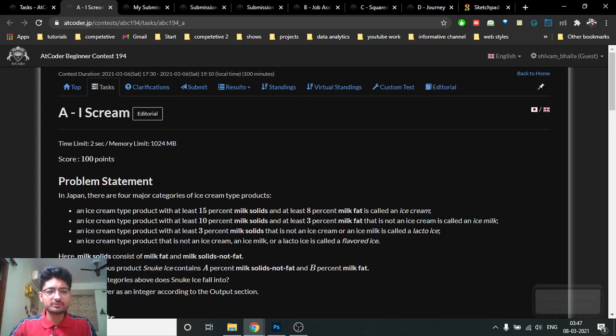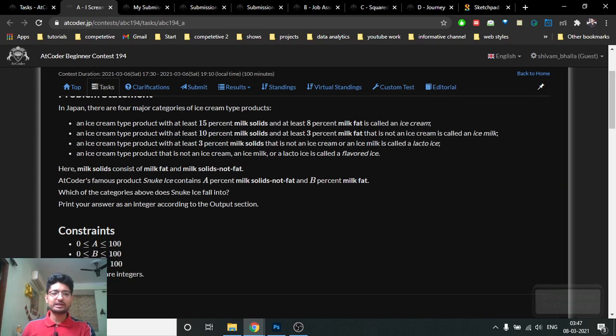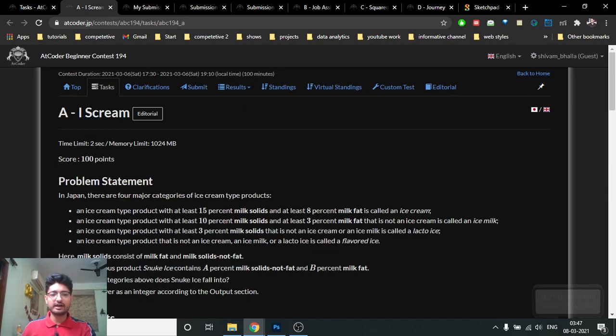The first problems of AtCoder are very trivial. You just have to follow the given instructions. It states that you have 4 conditions in which you are given the milk solid percentage and the milk fat percentage, and according to the given percentage you have to call it an ice cream, ice milk, lactose ice or flavored ice. So you just have to take the input of all the values of A and B, and just according to the if else condition you just have to find out under which category it will fall.